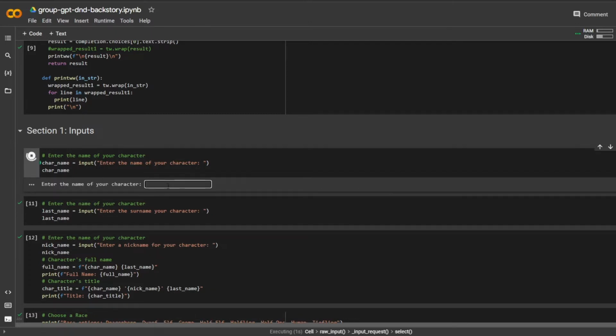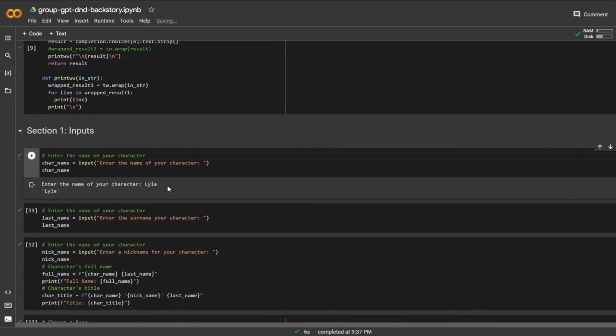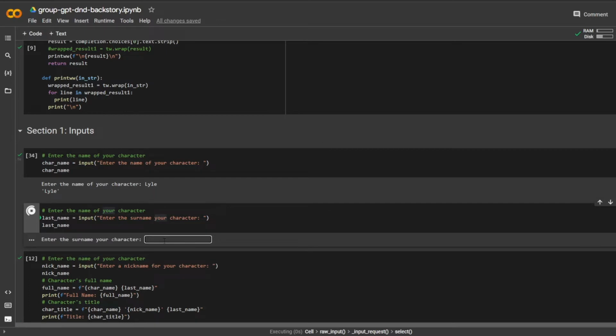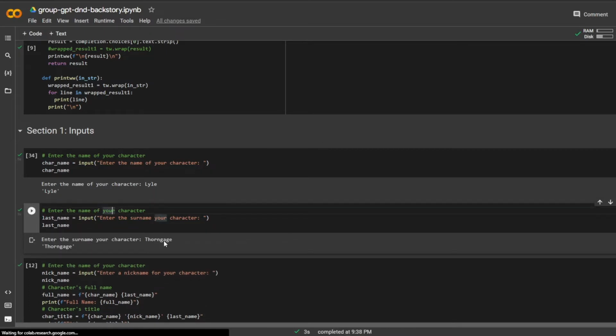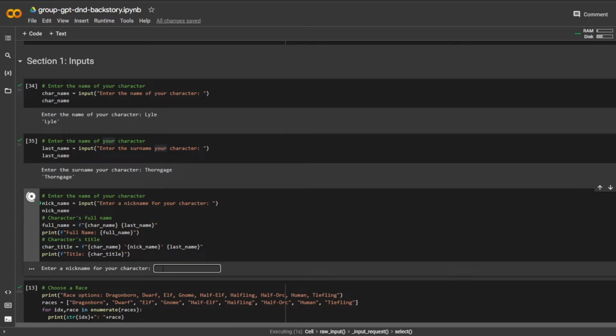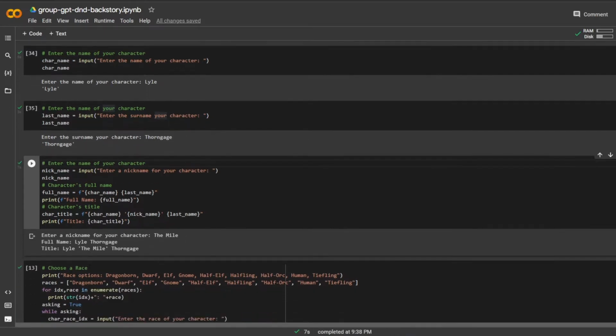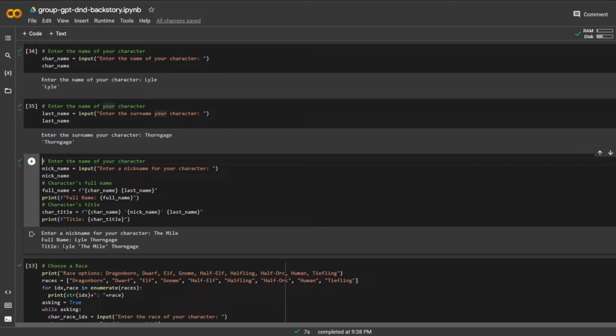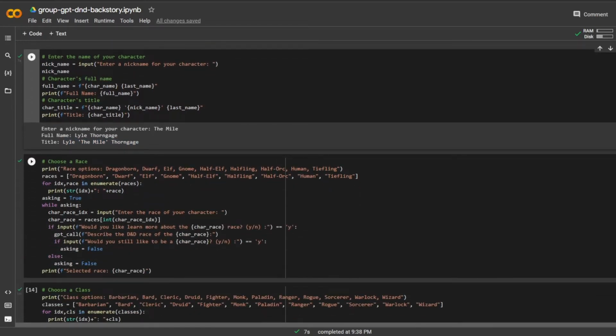So for the first name, let's be a little more adventurous with the name. So I'm going to make this guy named Lyle and his last name Thorngauge sounds kind of cool. I've been thinking about this for a little bit, maybe kind of building off from my previous characters that I've played before. And then a nickname of my character. Let's do the Mile, something like running related. Sounds kind of cool. Like he ran for a mile. I don't know, something like that. So Lyle the Mile Thorngauge. It also rhymes, so that's why.